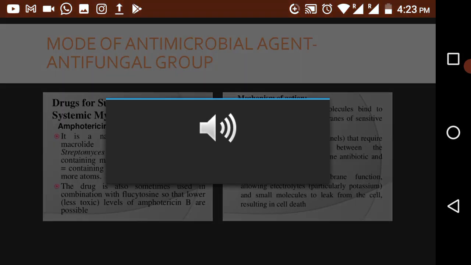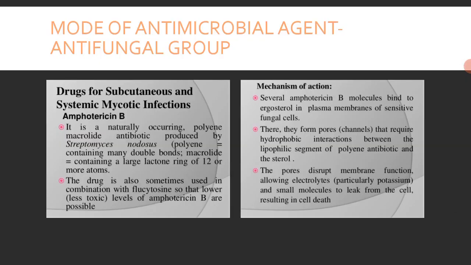Macrolide means containing a large lactone ring of 12 or more atoms. Both of these are present in amphotericin B, which is why it is called a polyene macrolide antibiotic.